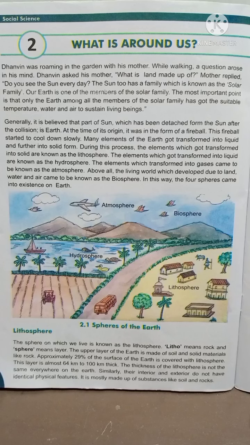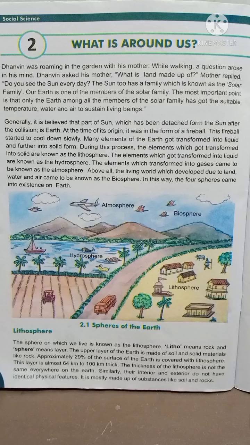Generally, it is believed that a part of the sun which was detached, means separated from the sun after a collision, which means an accident, is the earth. At the time of its origin it was in the form of a fireball, and this fireball started to cool down slowly.